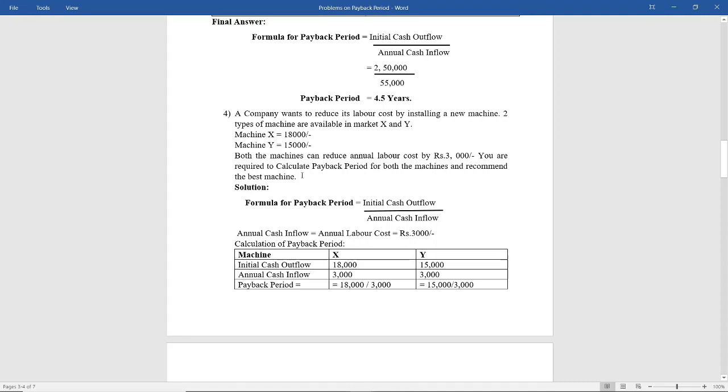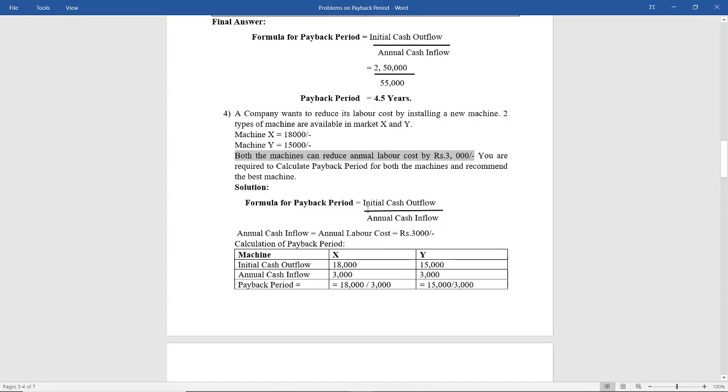Okay. So here the initial cash outflow is already given: machine X costs 18,000 and machine Y will cost 15,000. But here the annual cash inflow is not given. But we know that we can save and increase our inflow by 3,000 rupees, because they are saying that both the machines can reduce the labor cost by 3,000 rupees. So we'll be having an inflow, a savings of 3,000 rupees. So that becomes our annual cash inflow.